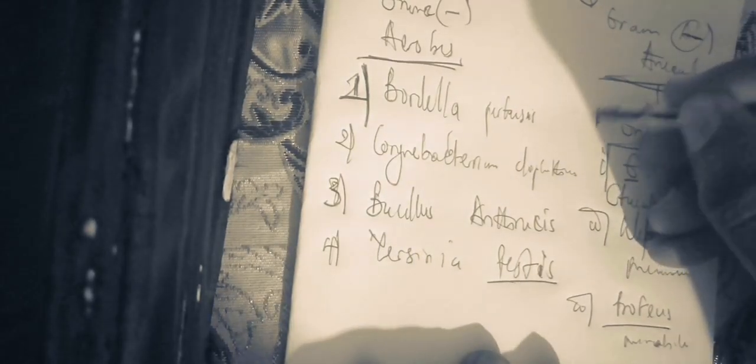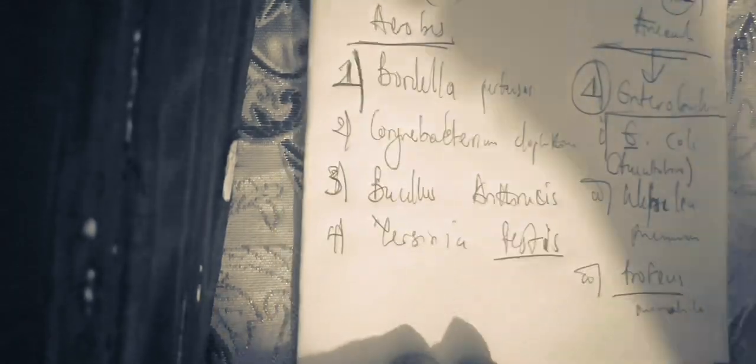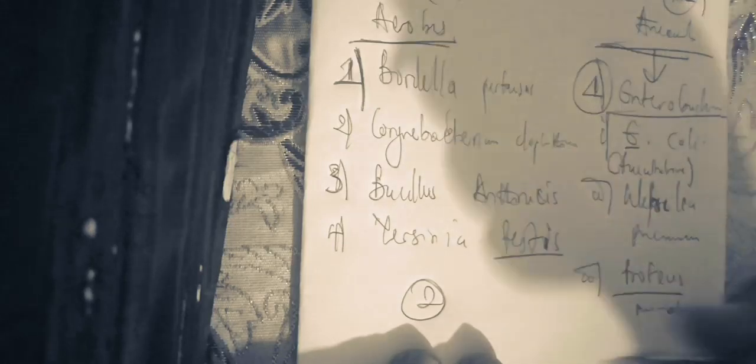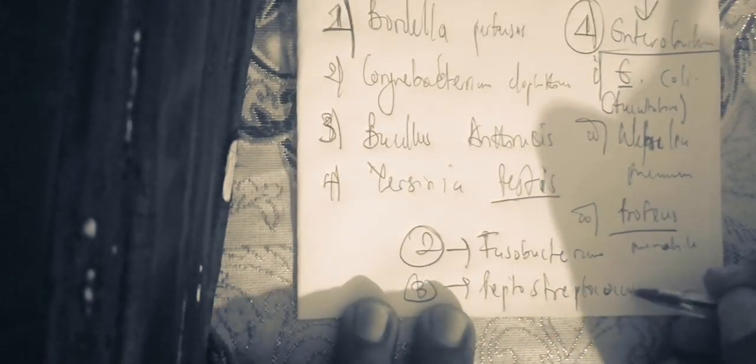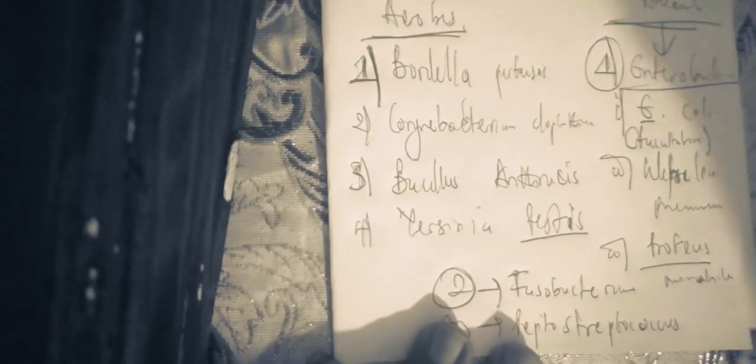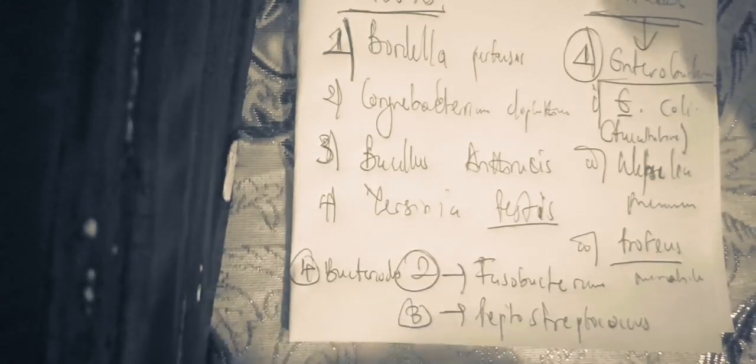In addition to all that is inside the Enterobacteriaceae family, we have other gram-negative anaerobes. You are going to have Fusobacterium. Is it clear? The next one, we have Peptostreptococcus, which is also under the gram-negative anaerobes. The fourth one, we are going to have Bacteroides. Is it clear? So these are all the classification of the gram-negative anaerobes.